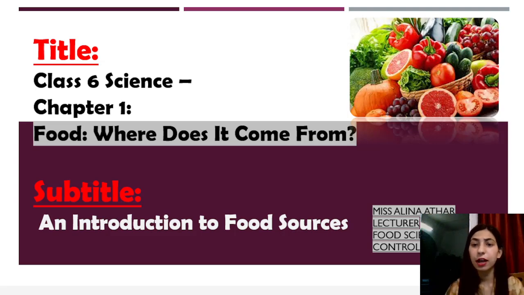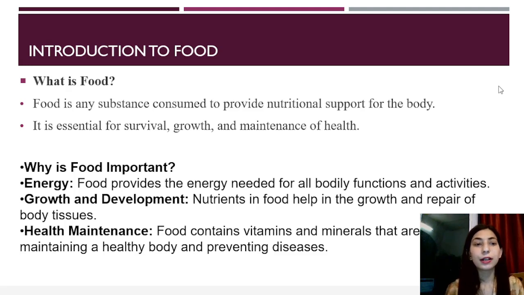So let's just start with today's topic, which is food and where does it come from. Starting with the introduction to food. Now, what is food? Food is any substance consumed to provide nutritional support for the body. It is essential for survival, growth, and maintenance of health. We all know that food is very important for our health, and for energy, we need to eat food. That's the basic definition of food, and its importance.